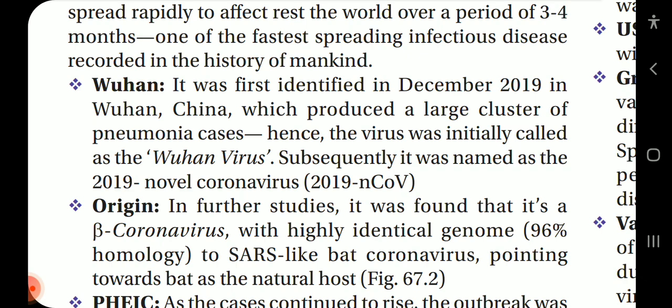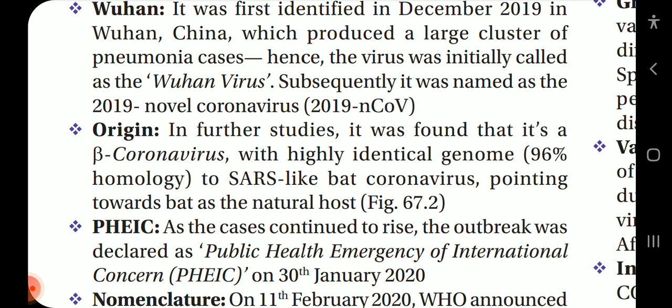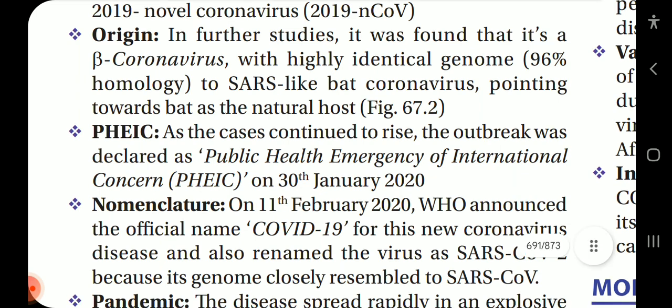Subsequently, it was named the 2019 novel coronavirus, 2019-nCoV. Origin. In further studies, it was found to be a beta coronavirus with a highly identical genome, 96% homology to SARS-like bat coronavirus, pointing towards bat being a natural host. PHEIC. As the cases continued to rise, the outbreak was declared a public health emergency of international concern, PHEIC, on 30th January 2020.